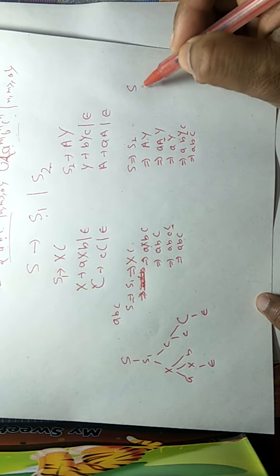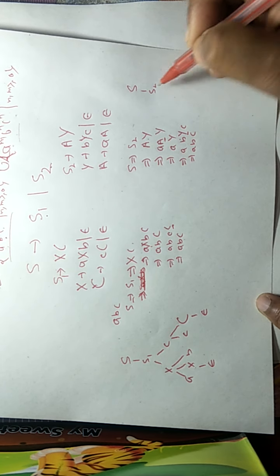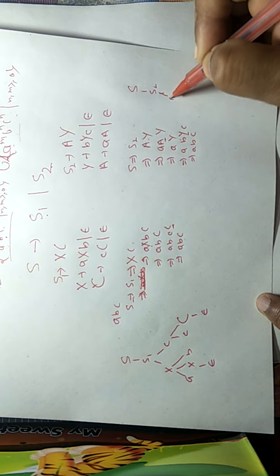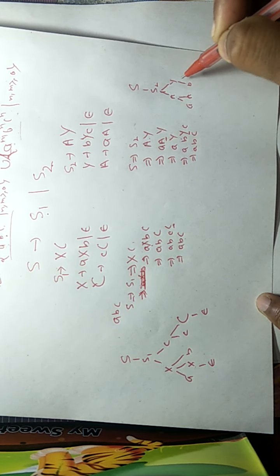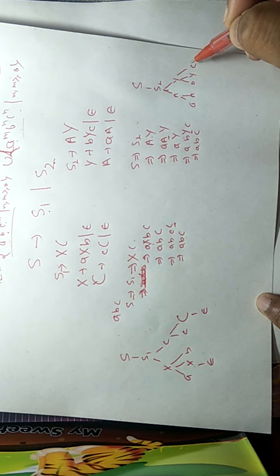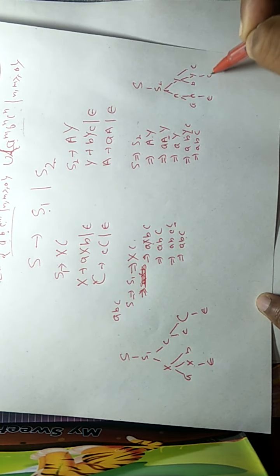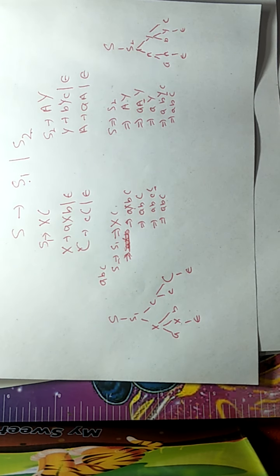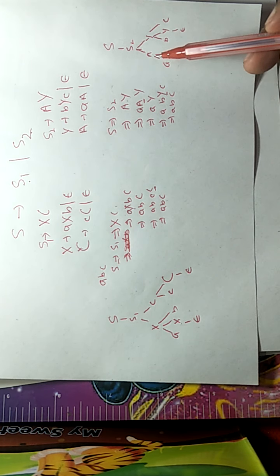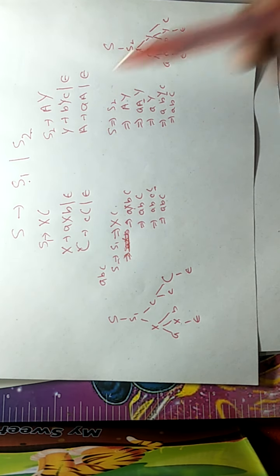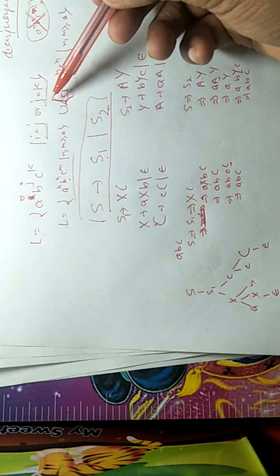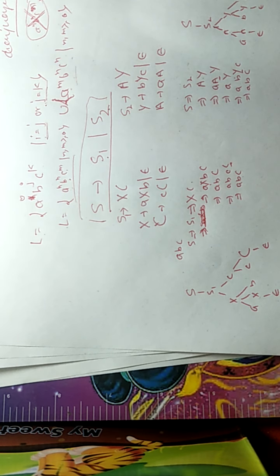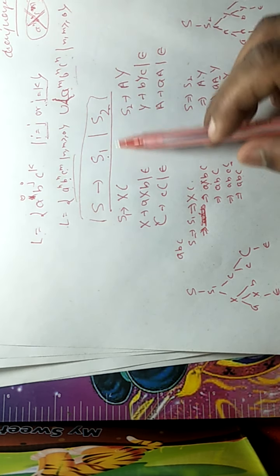In this case we are using S2: S2 tends to A Y, and A tends to a A, Y tends to b Y c, and replacing it by epsilon here. So we can derive abc in two ways, and the parse trees are different, because here we are using S1 and here we are using S2. So the grammar is ambiguous, and this is the only way to write the grammar for this particular language. There is no other way, because we have to consider two cases differently.